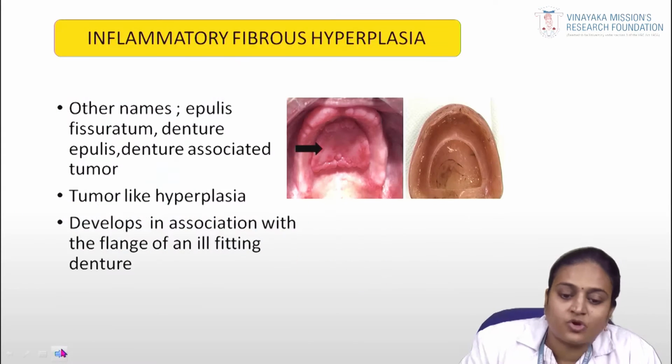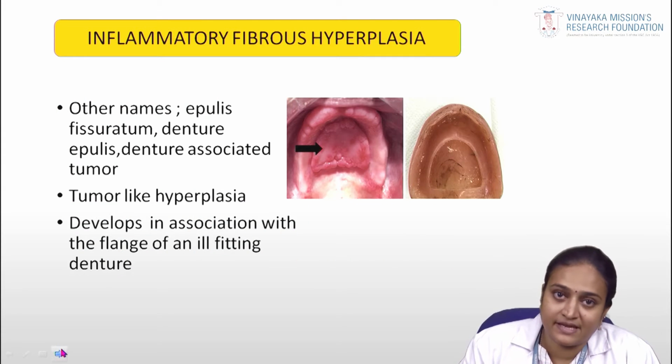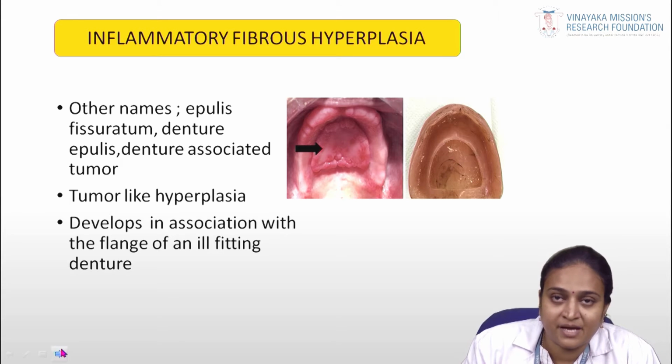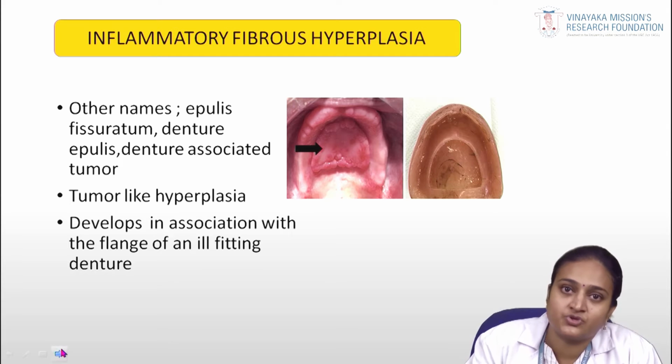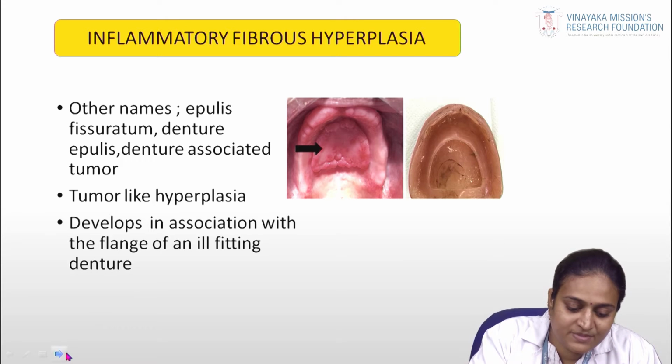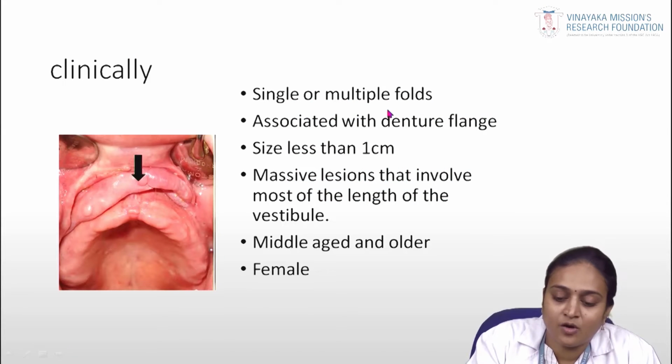Okay. So coming to the other fibrous lesion, that is inflammatory fibrous hyperplasia. The other names of inflammatory fibrous hyperplasia are epulis fissuratum, denture epulis and denture-associated tumor. It is a tumor-like hyperplasia. It develops in association with the flange area of an ill-fitting denture. Most denture patients will have this kind of tumor. Clinically, it can be single or multiple folds associated with the denture flange.